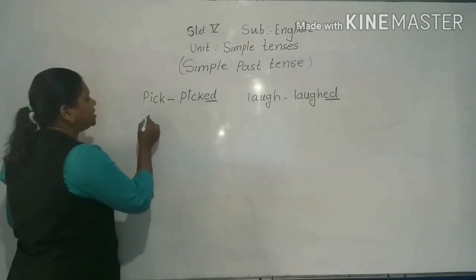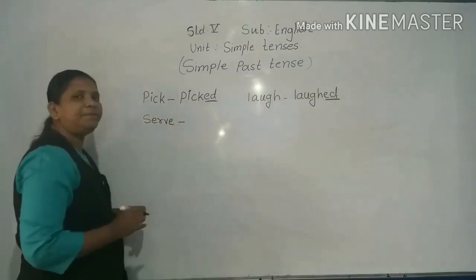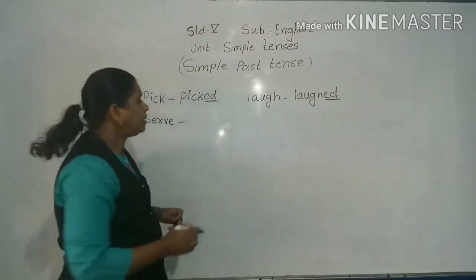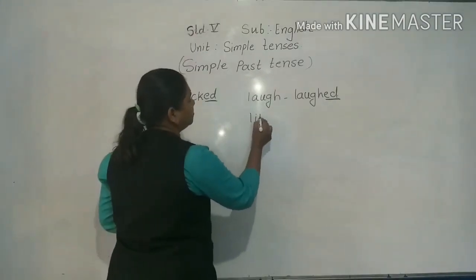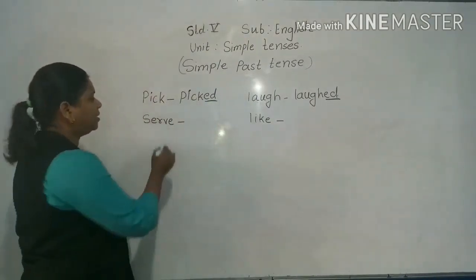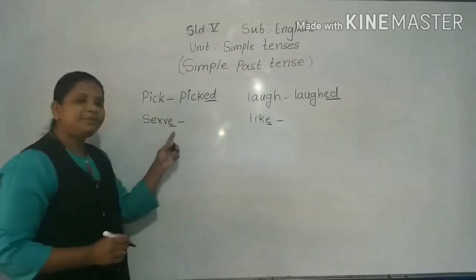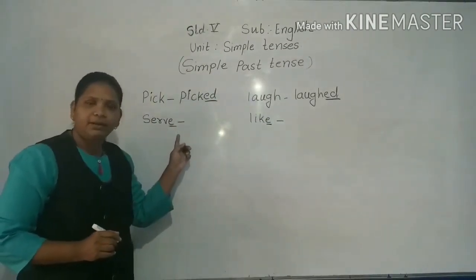If I write here sir, okay, and if I write here like. So here what do I see? At the end of the word, e has been given, right?